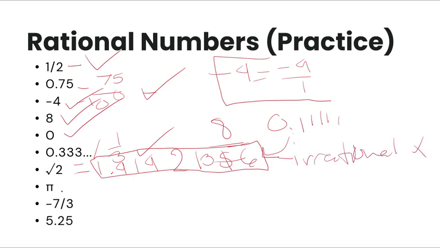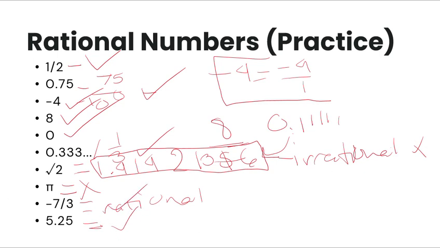Oh, pi. Pi is irrational all the time, guys. Why? When you calculate pi, you're going to see a lot of non-repeating numbers and it never ends. So it's irrational. Negative 7 over 3 is rational because it is written as a fraction. And 5.25 is rational because it is written as a fraction.